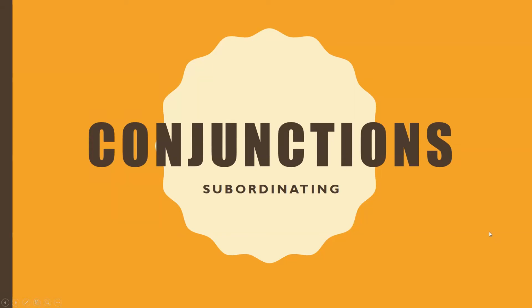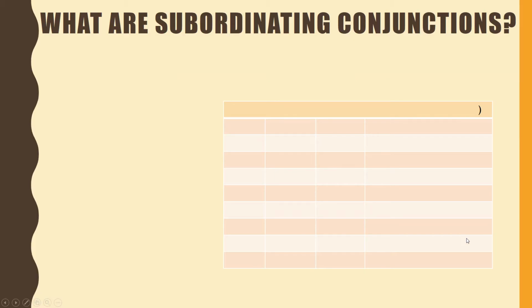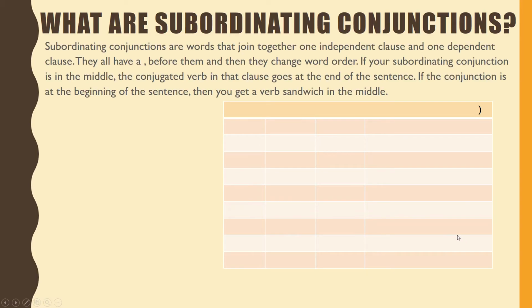This video is about conjunctions and will focus on subordinating conjunctions. What are subordinating conjunctions? Subordinating conjunctions are words that join together one independent clause and one dependent clause. They all have a comma before them, and then they change the word order. If your subordinating conjunction is in the middle, the conjugated verb in that clause goes at the end of the sentence. If the conjunction is at the beginning of the sentence, then you get a verb sandwich in the middle.